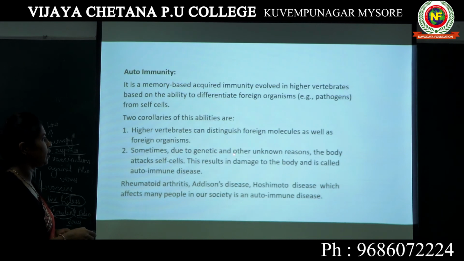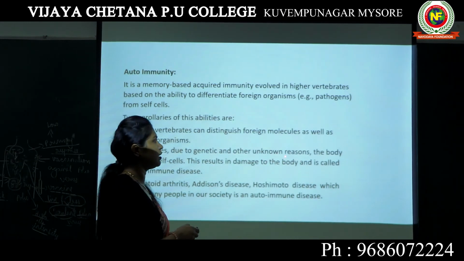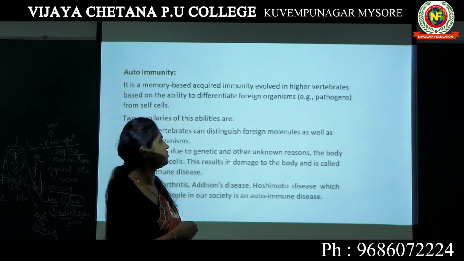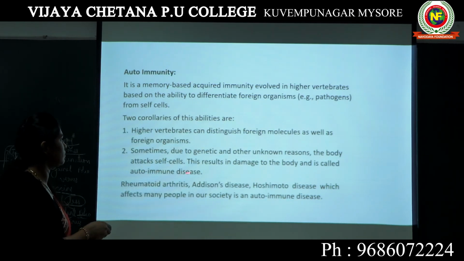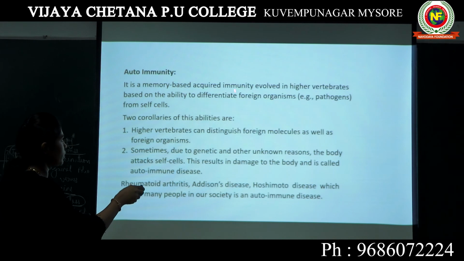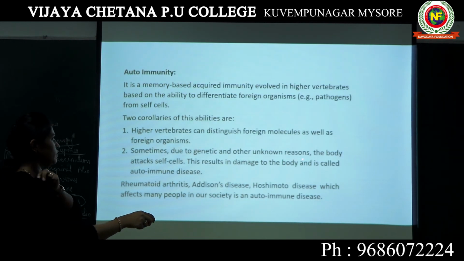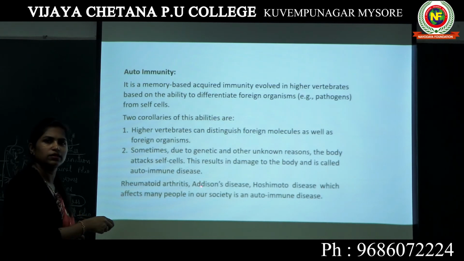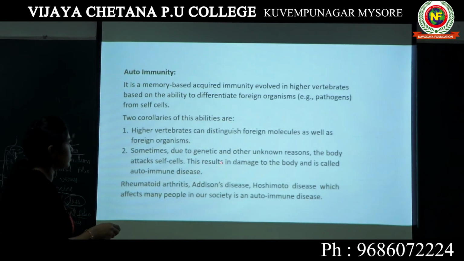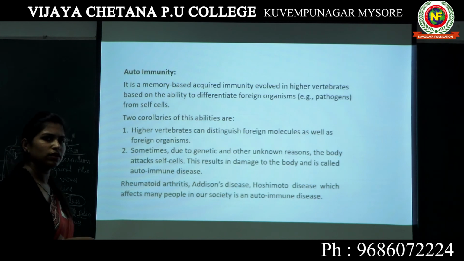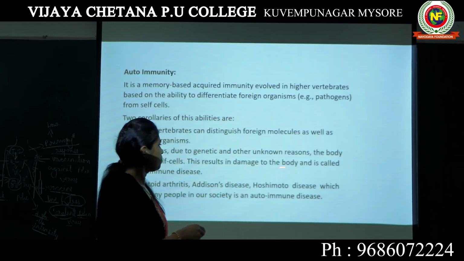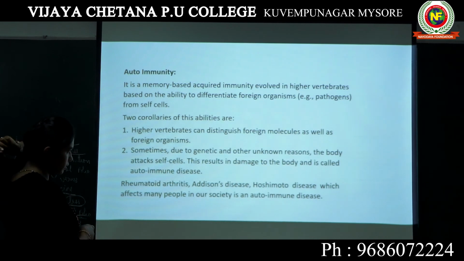Sometimes due to genetic and other unknown reasons, even though science is advanced, we are still unable to identify what is actually causing this autoimmune disorder or disease. Now, this is a good condition where our body is able to differentiate foreign organisms from self cells. However, sometimes due to genetic and other unknown reasons, the body attacks self cells. This results in damage to the body and is called autoimmune disease. Such a condition where the body kills its own cells is called autoimmune disease.